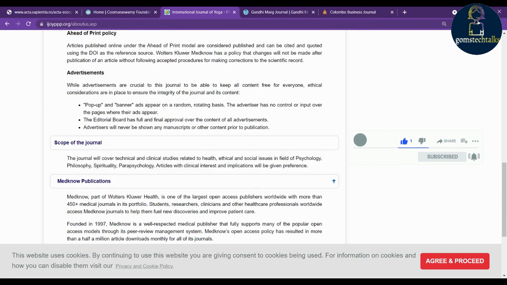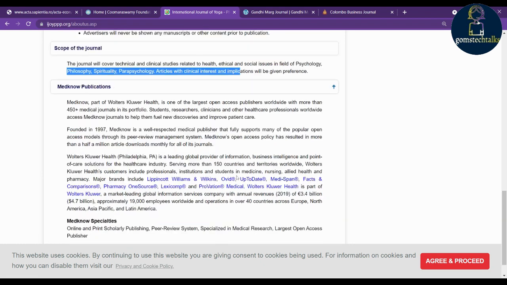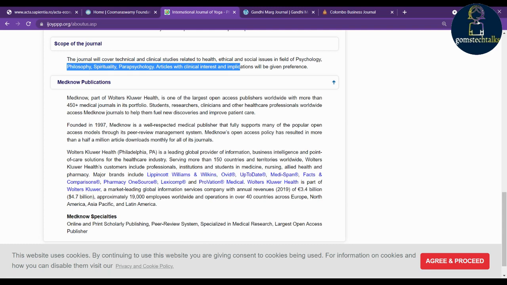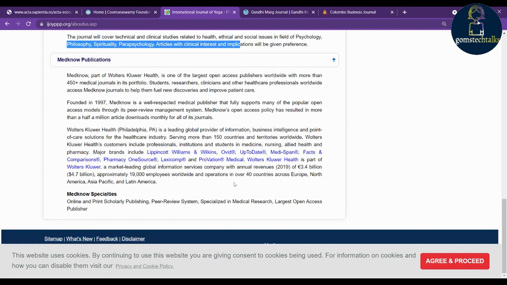And here you can see the scope of the journal, which is very very important. They are covering psychology, philosophy, spirituality. You have to check this as well, because scope is very very important. We should not submit a manuscript which is out of scope, as it will be rejected anyhow.